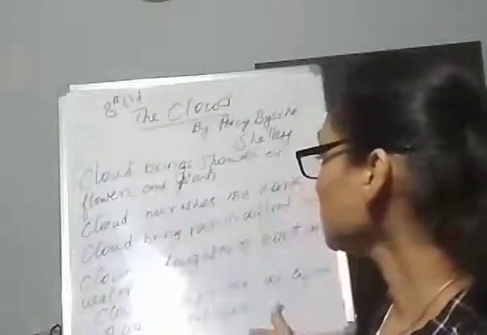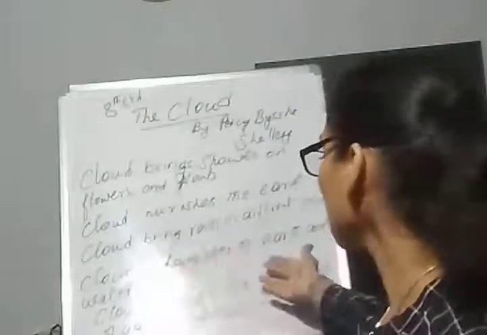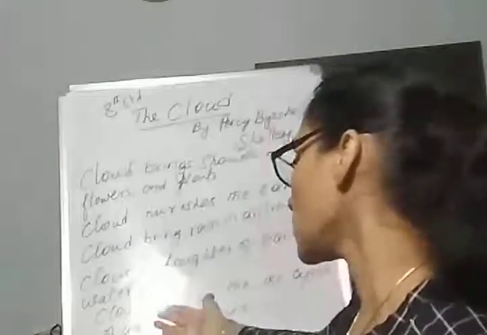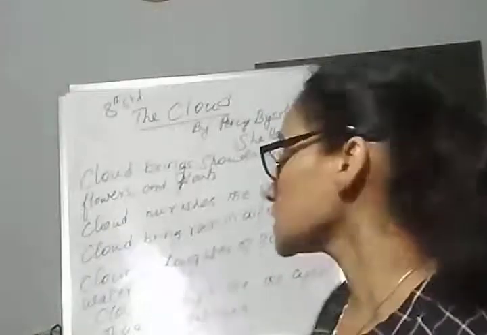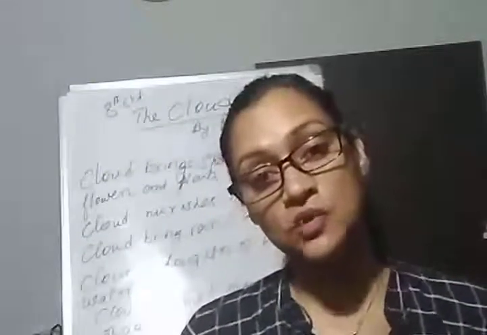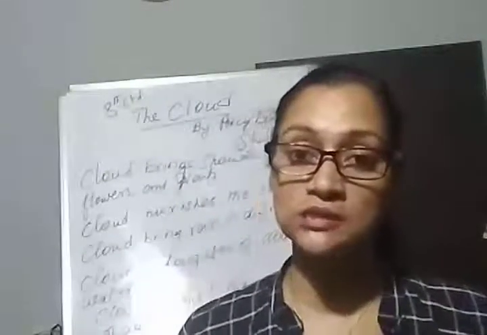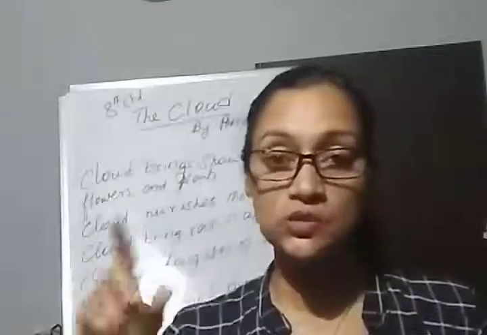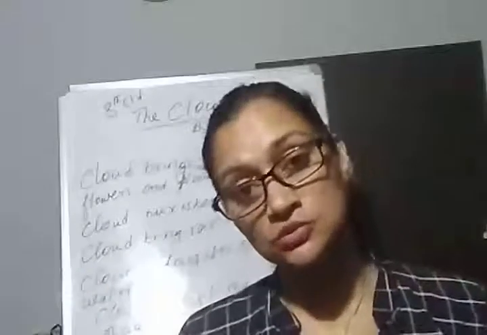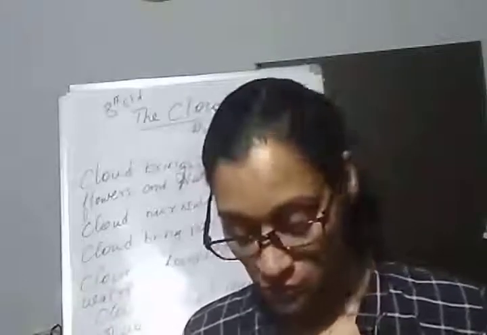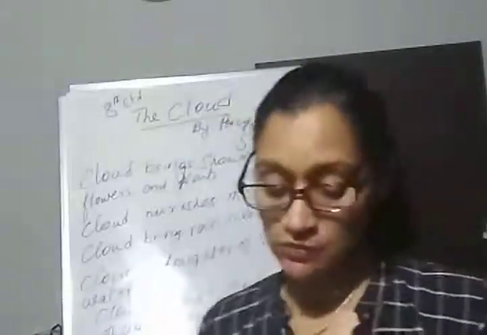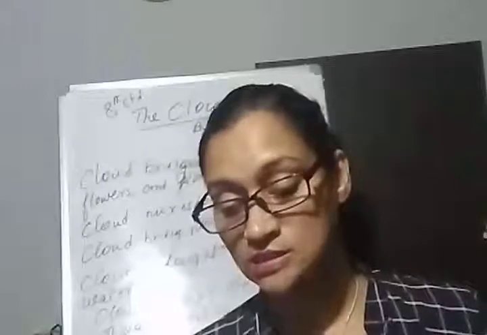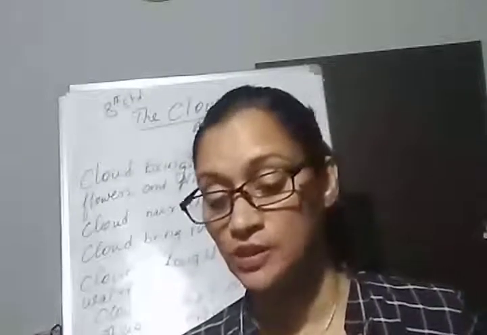Clouds bring showers on flowers and plants. Cloud nourishes the earth. Cloud brings rain in different forms. Cloud is the daughter of earth and water. Cloud cannot die. The cycle of water continues in one form or the other. One form of water is the cloud, another is rain. So, the cycle goes on continuously, it moves. So, this is about a cloud. A beautifully written poem. I will just read it out first, then I will explain it to you.